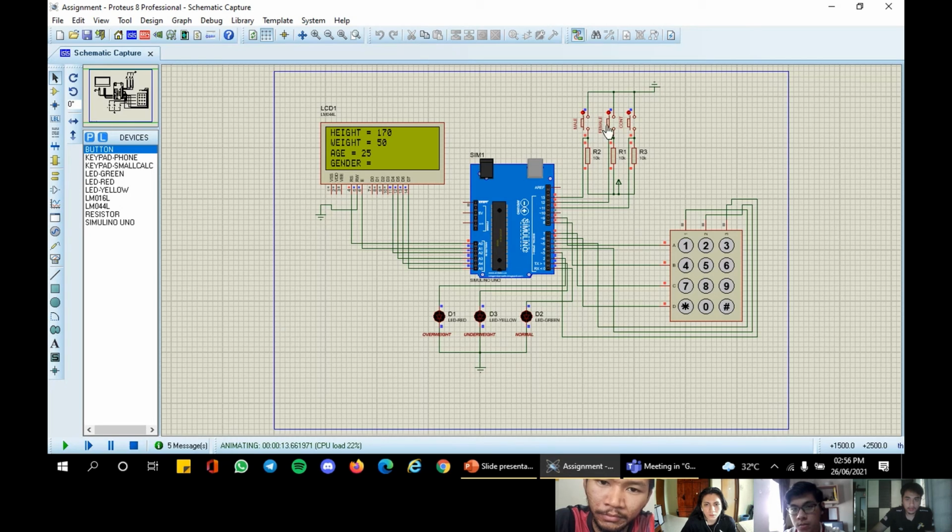And the gender, I will choose female. So after 4 inputs, I will press the push button to continue to calculate the BMI value. So the BMI value is 17.30. The yellow LED lights up, which indicates the person is underweight.